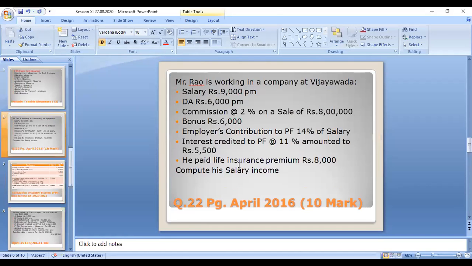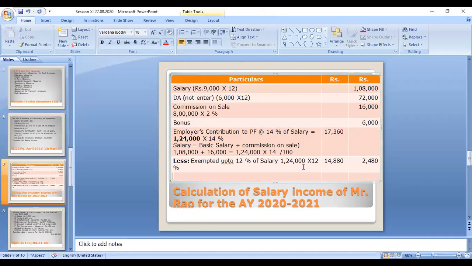Next case, interest credited to provident fund. The next case, interest credited to provident fund at 11%. So at 11%, the amount given in the question is 5,500.